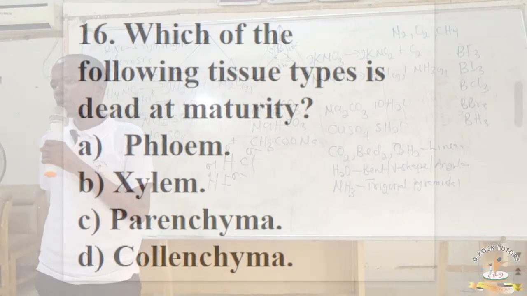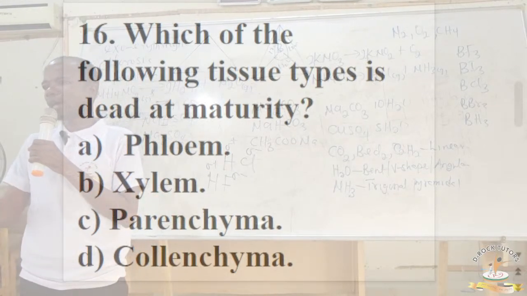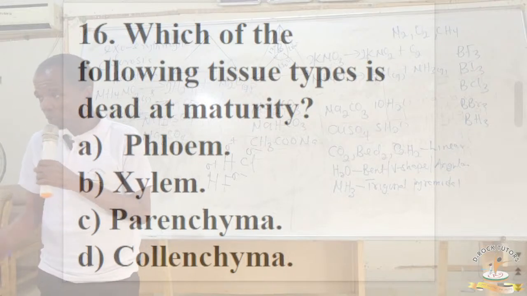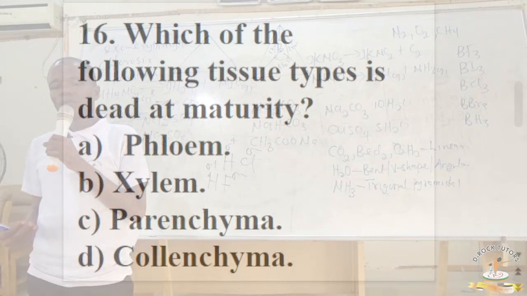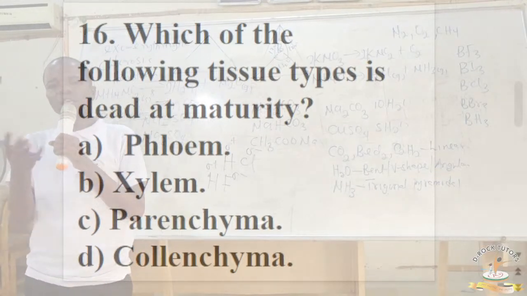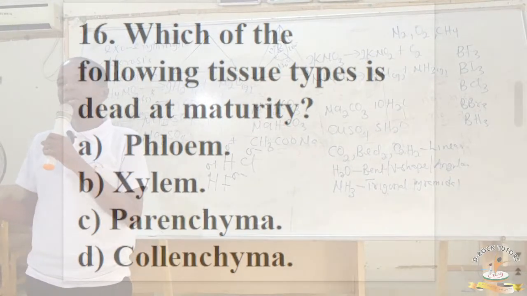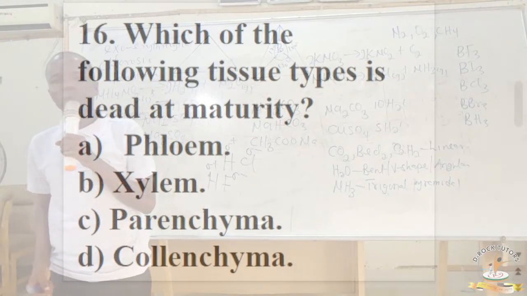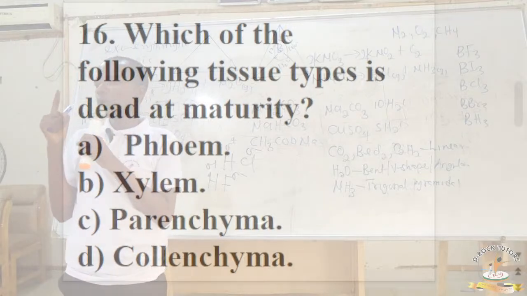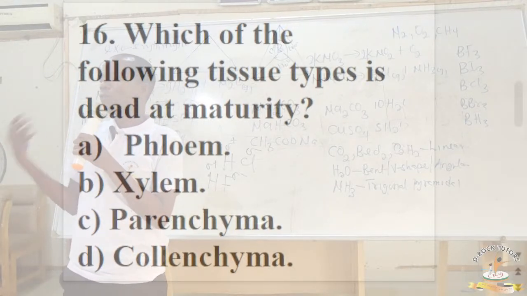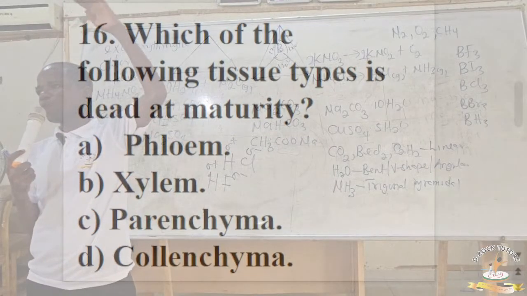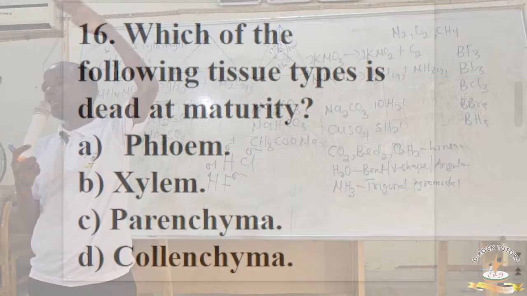And what is the function of xylem tissue? Xylem tissue helps in the absorption of water and minerals from the soil, isn't it? Not only that, it gives strength to the leaves, especially the parenchyma xylem or the xylem parenchyma. What about phloem? Phloem does only one thing, and that is translocation of manufactured food. Phloem helps in transporting manufactured food in the leaves to other parts of the plant.